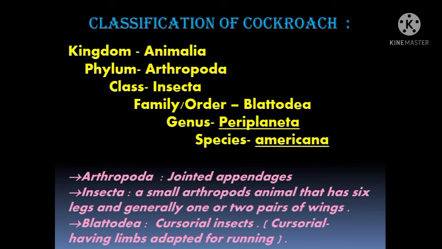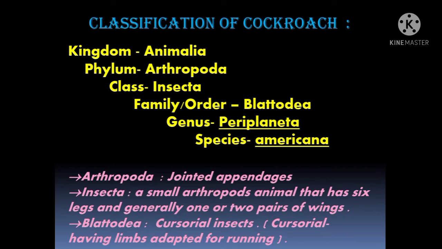Next level comes class. We know, students, it is an animal. We do not call it a human being. But what type of animal is it? It is an insect. So its class is Insecta. Next comes family or order.